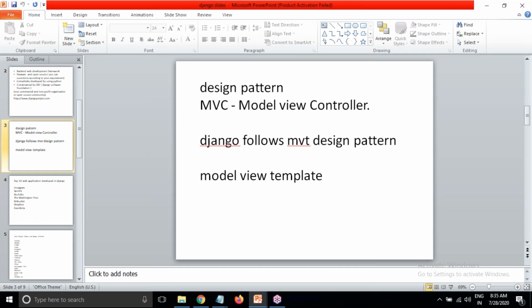When you are learning courses, like Python or any other languages, the faculty may not tell about design patterns. In some other courses you may not learn about design patterns. But those who know Java: core Java is there, advanced Java is there.